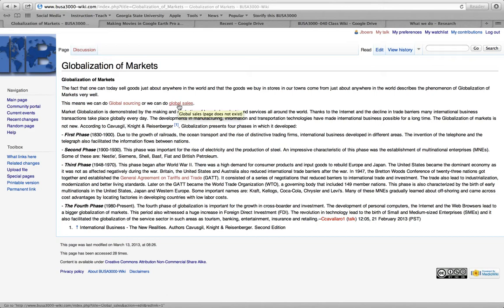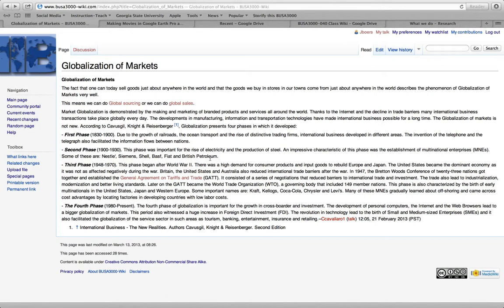There's a link to global sales. Here is a link to GATT. And so there are some basic elements in place here. Somebody else has gone in here and added a citation, which was not there originally, saying that this framework of 4 stages of globalization came from International Business: New Realities by Cavusgil, Knight, and Riesenberger, 2nd edition. So here we see some elements.